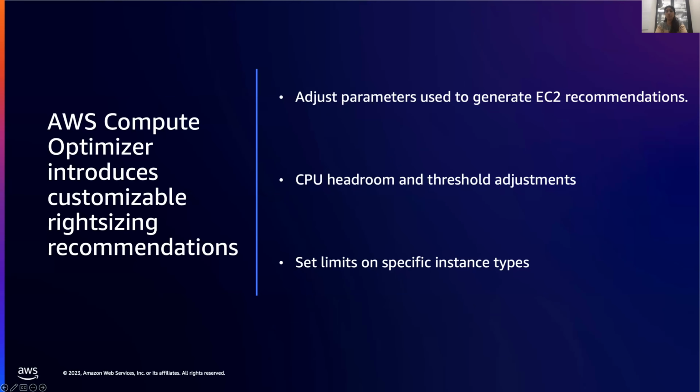It also allows you to configure a 32-day look-back period, which basically allows you to configure your recommendation using one month of utilization data, and then calculates recommendation results for you. These recommendations can be based on a single AWS account, on your organization, which has a set of AWS accounts, or even at a regional level. Another interesting fact about this customizable right-sizing recommendation is that you can use it through the console, and programmatically through the SDKs and the CLI.